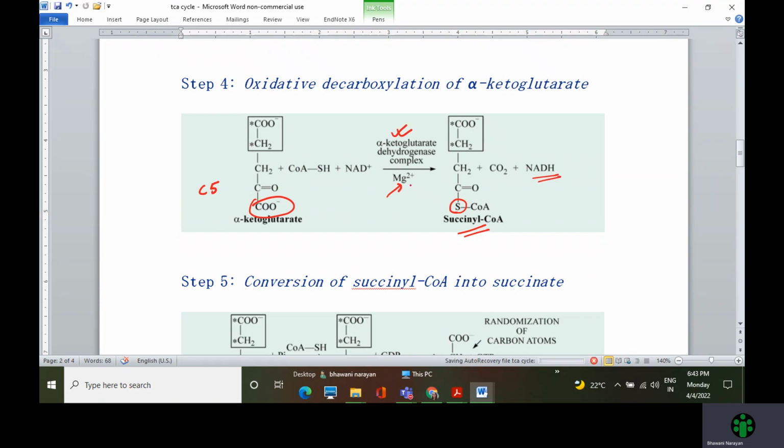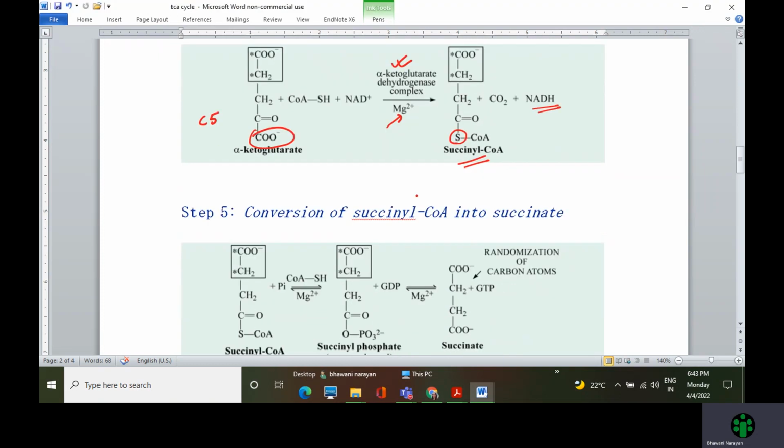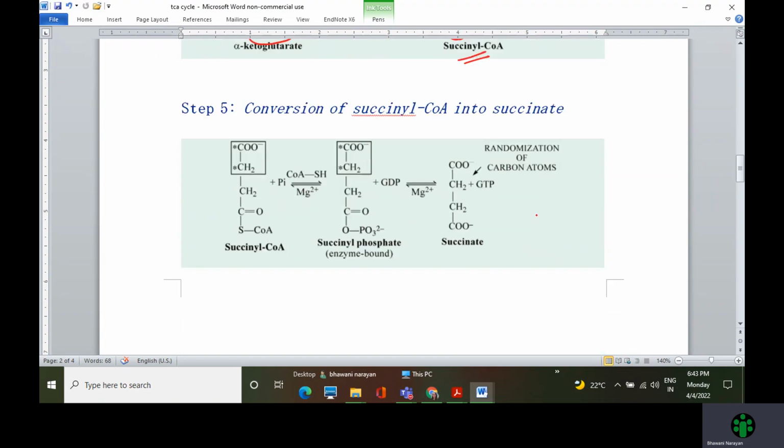Wow, we have now covered 4 steps of the cycle, and that was super easy, I believe. So we go to step 5 and see what happens next. The next step, as the poem goes, the ox succeeded with its co-workers and then the ox succeeded itself. So now it is succinyl coenzyme A and then it is succinate. So this is the 5th step, which is the conversion of succinyl coenzyme A into succinate.